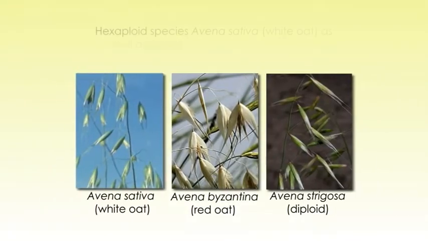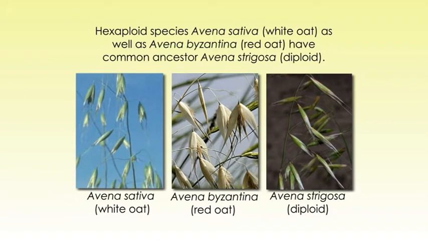Now let's see about the origin and history of oats. Oats are a crop of Mediterranean origin. The domestication dates back to ancient times. Oat seeds are reportedly found in 4,000-year-old remains in Egypt. Of the hexaploid species, Avena sativa, which is called white oat, as well as Avena byzantina, that is red oat, have a common ancestor, which is Avena strigosa, a diploid species.